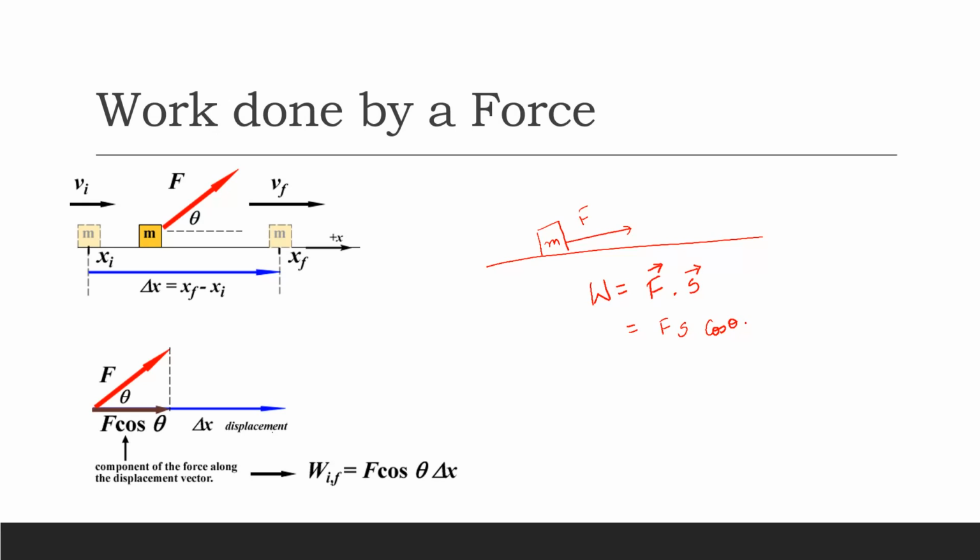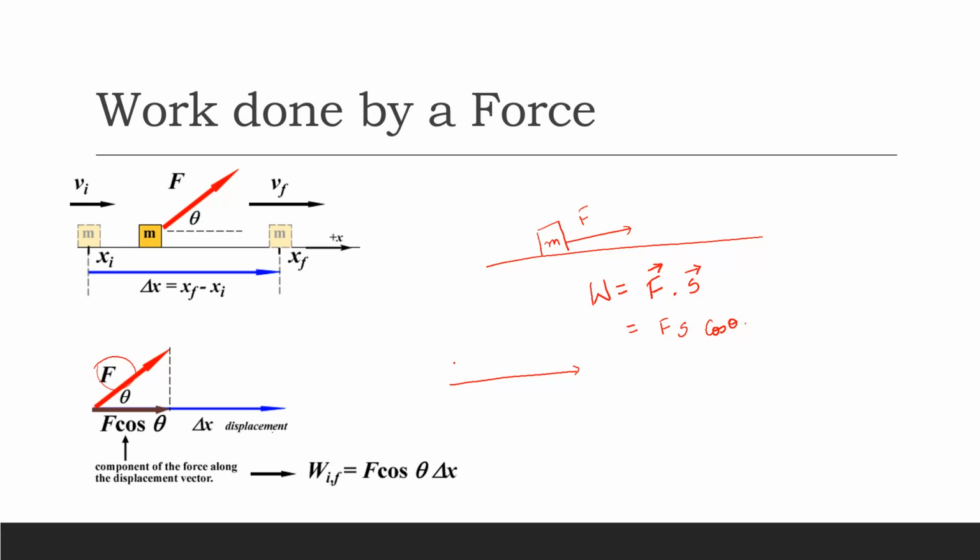Okay, means what? Force in the direction of displacement. We have to take the force in the direction of displacement. If there is a force in the direction of the displacement of the body, we would say that work has been done. But when there is no force in the direction of displacement,